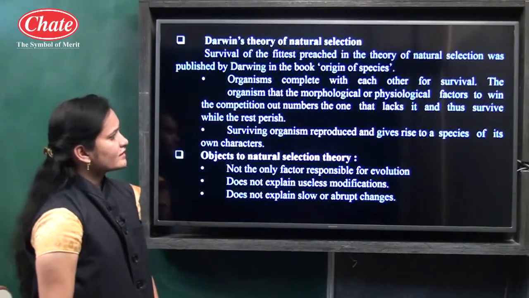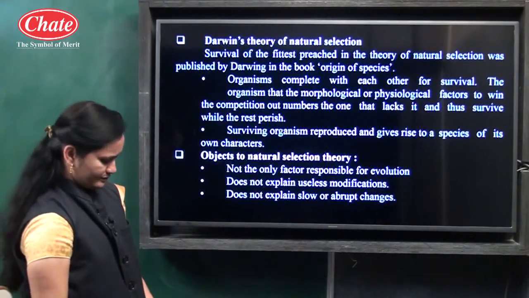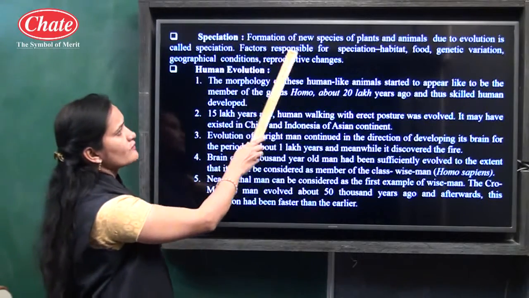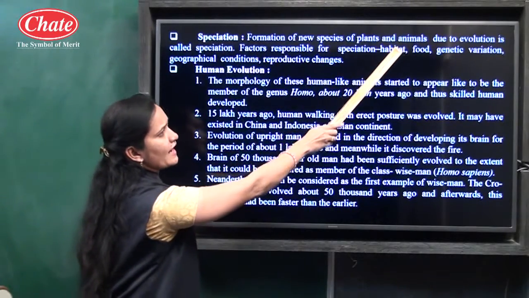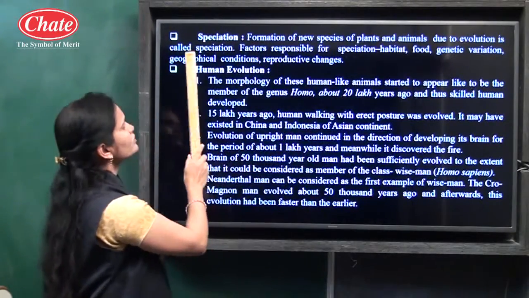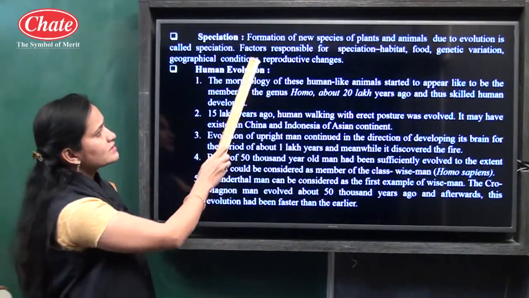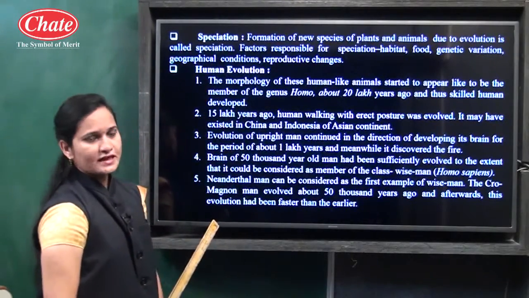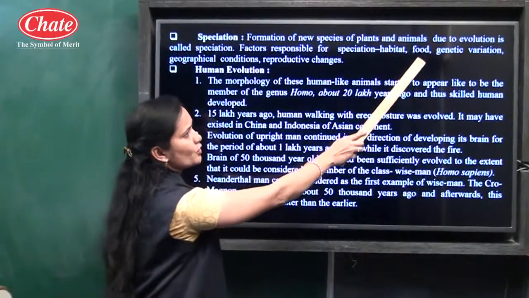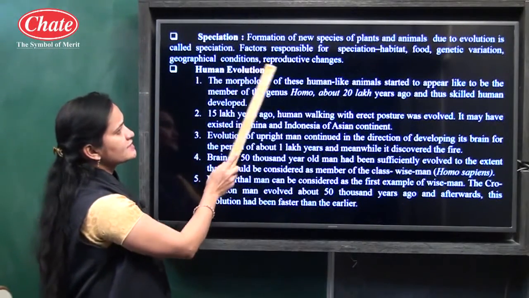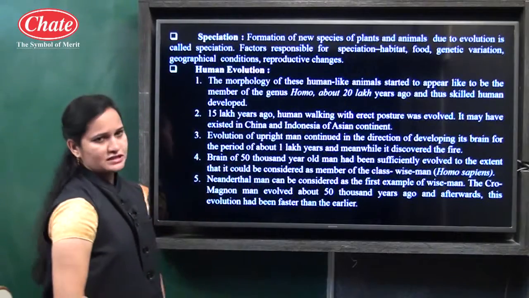Now let us see the next point, which is speciation. Speciation means the formation of new species of plants and animals due to evolution. Factors responsible for speciation are habitat, food, genetic variation, geographical conditions and reproductive changes.